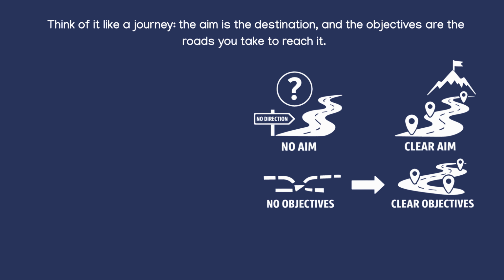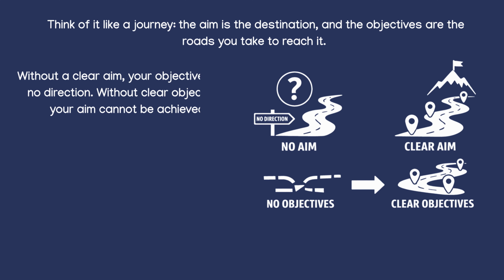Think of it like a journey. The aim is the destination, and the objectives are the roads you take to reach it. Without a clear aim, your objectives have no direction. Without clear objectives, your aim cannot be achieved.